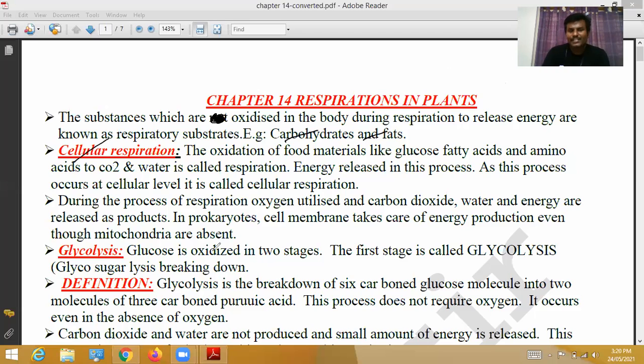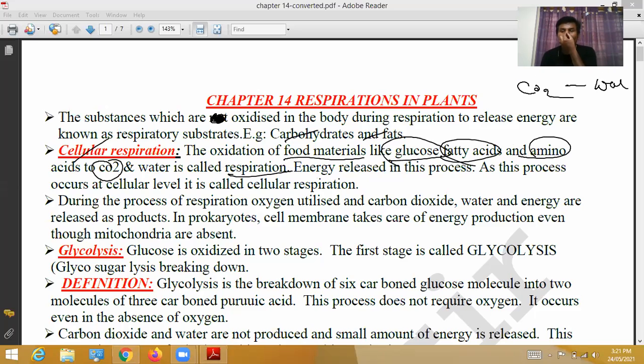Next, cellular respiration. The oxidation of food materials, the breakdown of food materials like glucose, fatty acids, amino acids to carbon dioxide and water is called respiration. We have taken food material, and those food materials like glucose, fatty acids, amino acids are all broken down and release carbon dioxide and water.